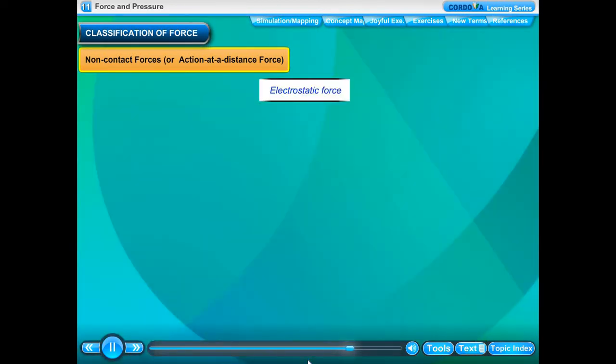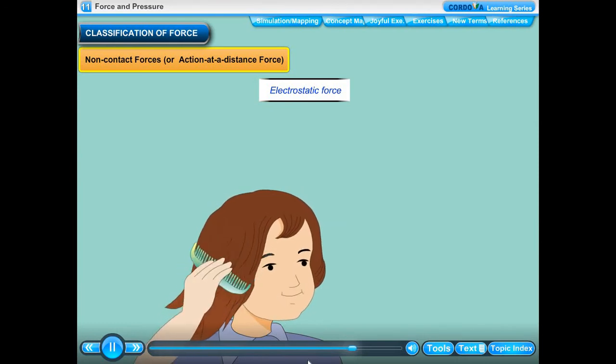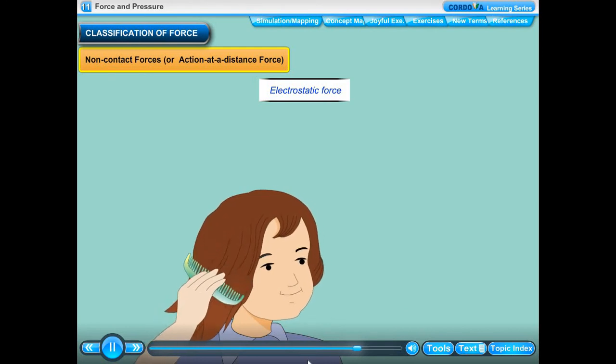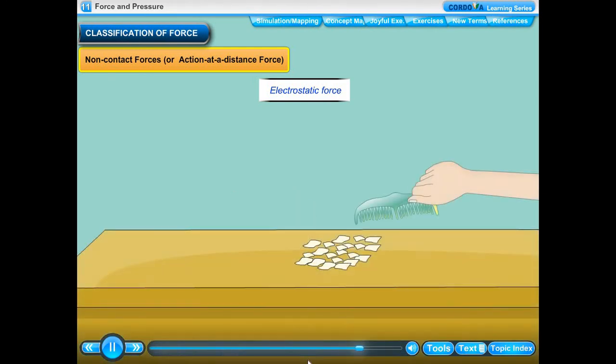Electrostatic force. The force exerted by a charged body on another charged or uncharged body is known as electrostatic force. Tiny pieces of paper were attracted by the charged comb. It indicated that electrostatic force comes into play even when the bodies are not in contact. The electrostatic force, therefore, is another example of non-contact force. A plastic comb rubbed in the hair. Charged comb attracts small pieces of paper. Electrostatic force.